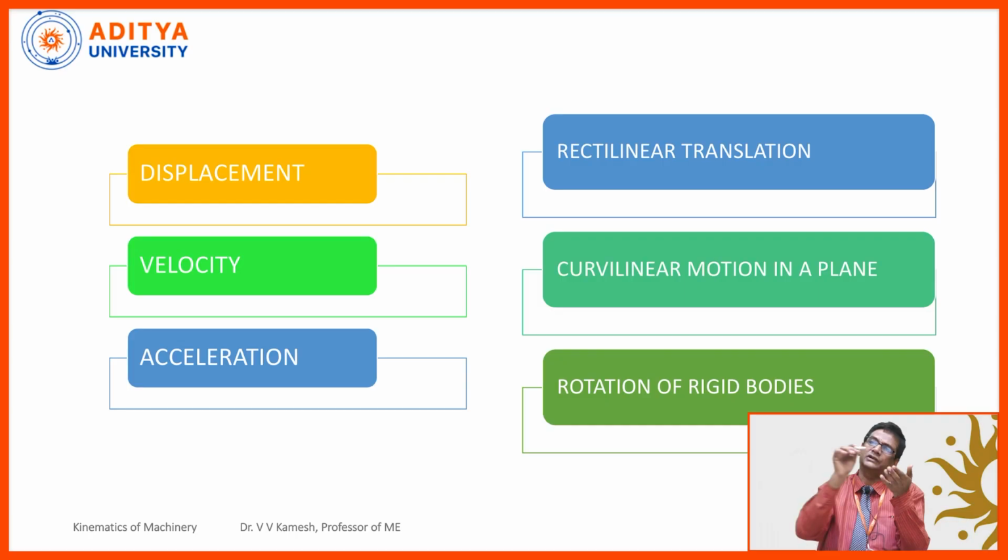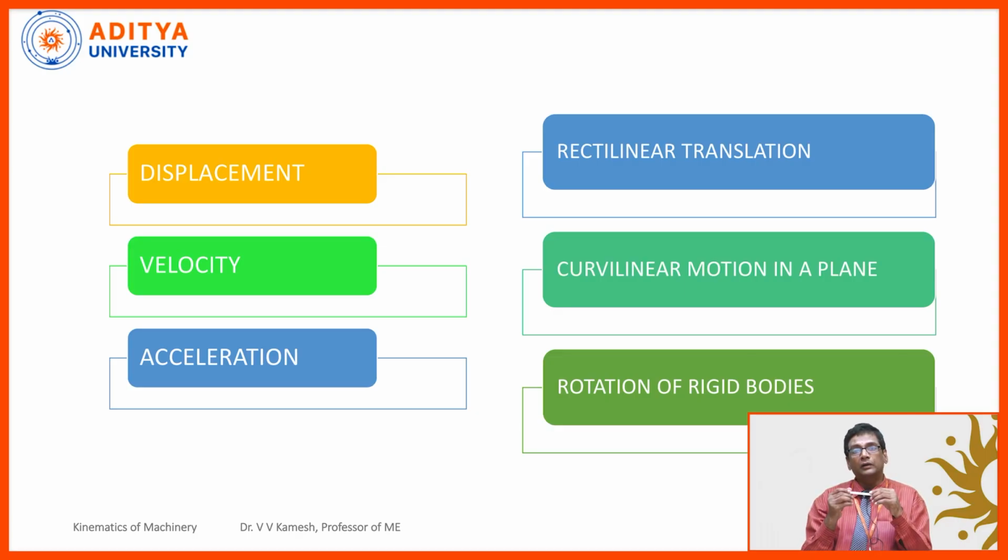Suppose I am covering a long distance, some 1 kilometer or 2 kilometers. For 100 meters, I am maintaining some speed or velocity. After some distance, I am increasing my velocity, again decreasing it, again increasing it, right? Like this I am altering my velocity. Then I need to calculate for a particular interval of time, it may be from t1 equal to 1 second to t2 equal to 3 seconds, like that. Then I need to calculate the change of velocity with respect to time.